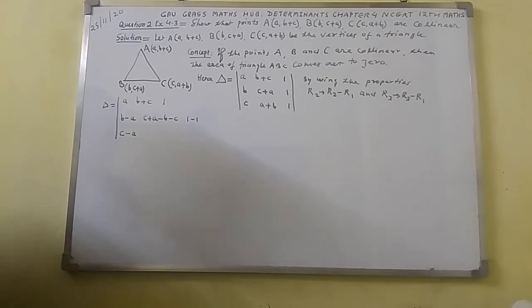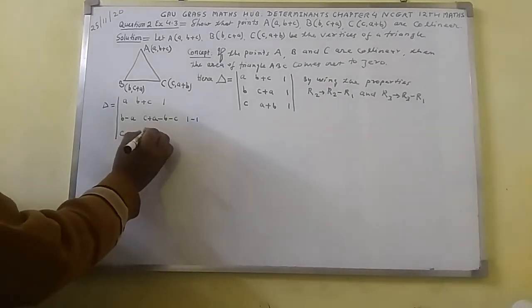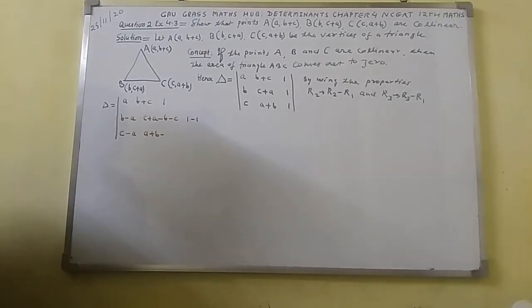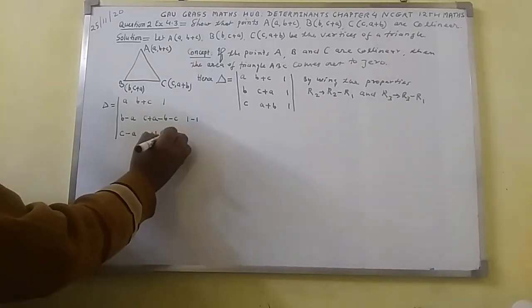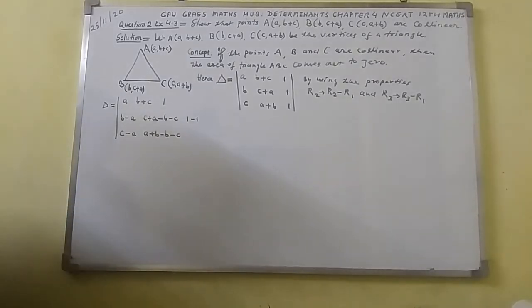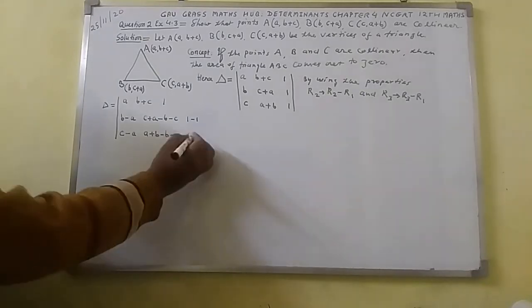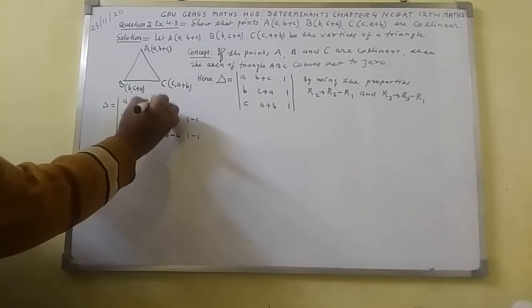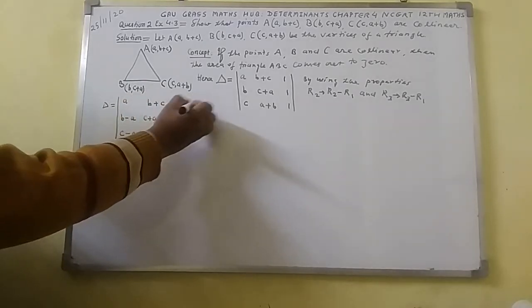If I take the element of R3 as a plus b, so here write a plus b. Minus is there, right here minus. The corresponding element of a plus b in the first row is b plus c. So here write minus b minus c. If I take the element of R3 as 1, so here write 1. The corresponding element of 1 in the first row is 1. So here write minus 1. So here write b plus c. Here you take 1.